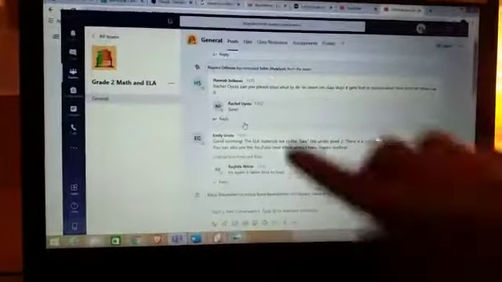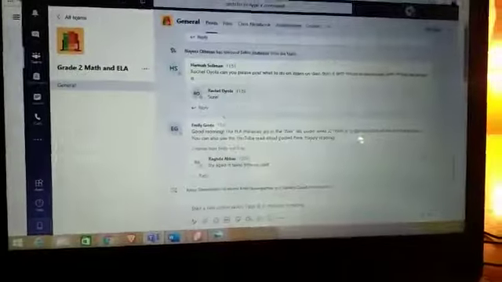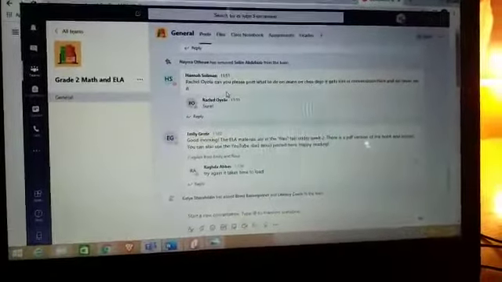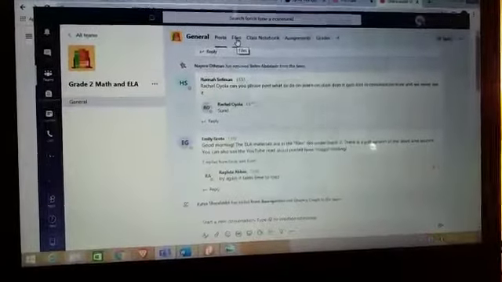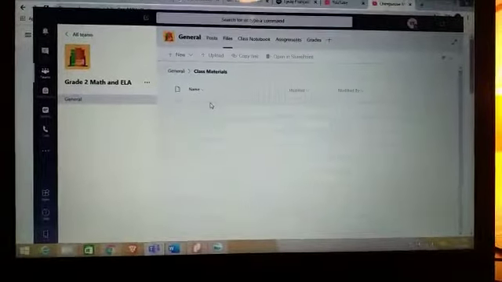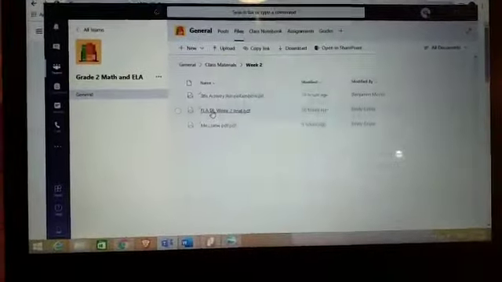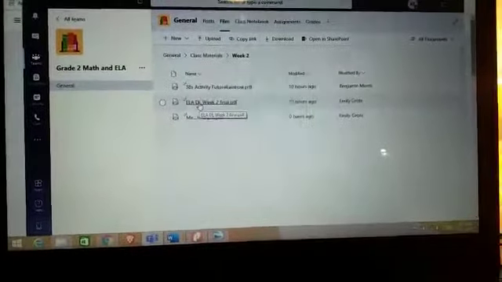When you go in it, you will see these messages. It could be a message from a teacher or from another student. This is just the general board. But to see what work you have to do, you will go in your files and there you'll find everything you need to do. You'll go in your class materials and then, because we're in week 2 of distance learning, you will go in your week 2. Here the second folder is what you need to know exactly what to do for this week.